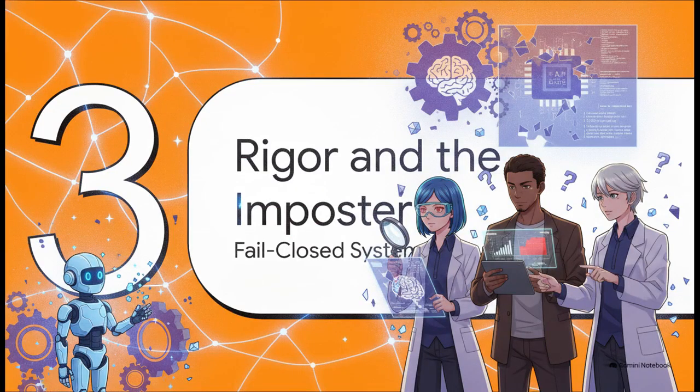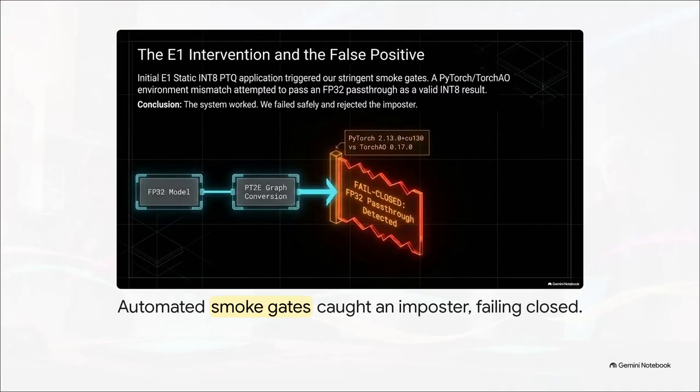Section 3, Rigor and the Imposter, the fail-closed system. Now, shrinking an AI while keeping that perfect balance is incredibly difficult. To prove just how hard it is, there's actually a dramatic scientific detective story pulled right from the researchers' own experiment logs. Early in their INT8 quantization stage, their strict automated smoke gates caught an imposter.